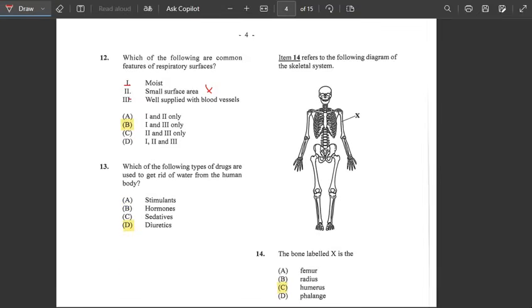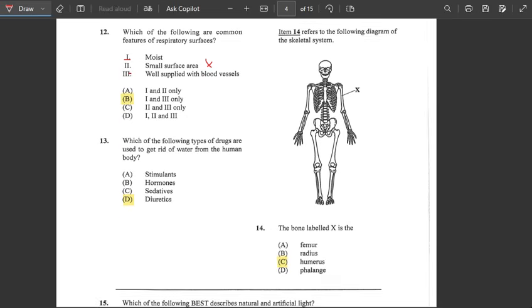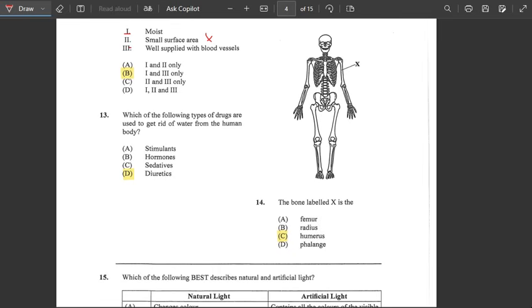Number 14 here, we have a skeleton system, as you could see, and we should label the X that's been labeled on the diagram. Here X is labeled, it would be the femur.